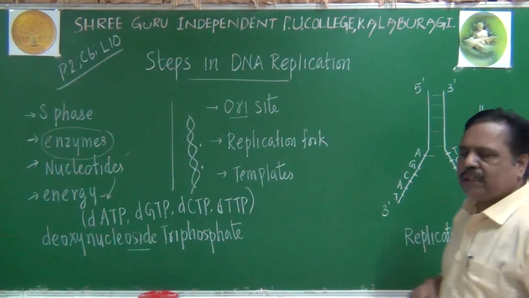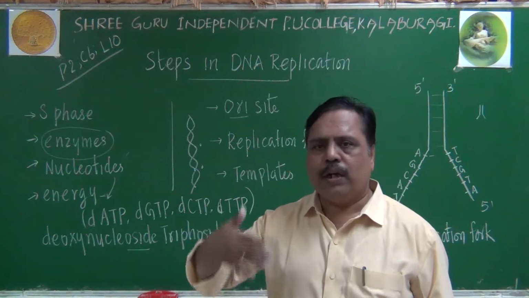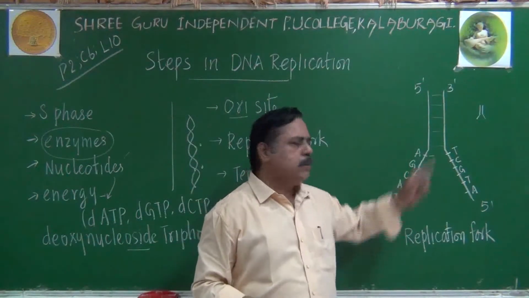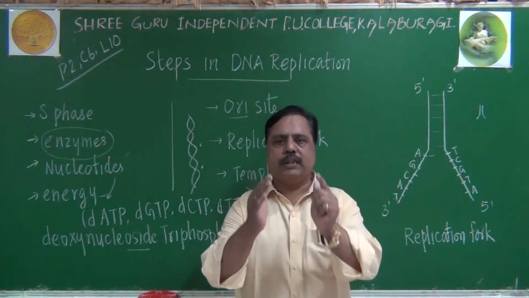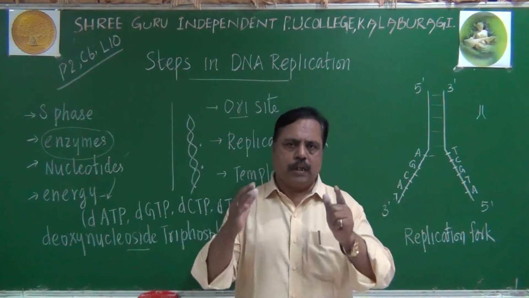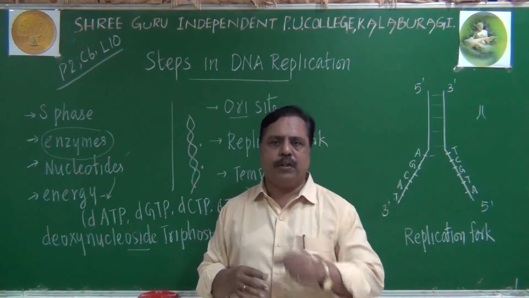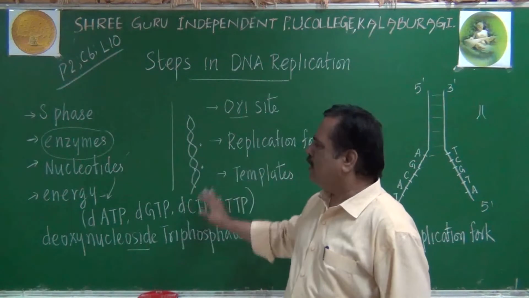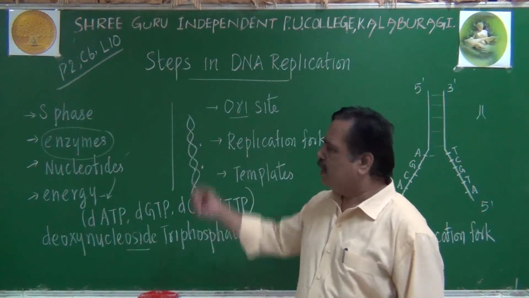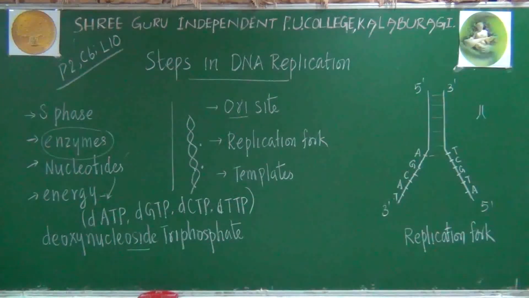Now the parental strand is called the template. Now what we have to add? We have to add new complementary nucleotides, and we have to synthesize the new DNA molecule. Otherwise, daughter molecules or new strands we have to synthesize. That is the step we are going to discuss here. This is the raw material and requirement for DNA replication. Just make note of these points. We will continue.